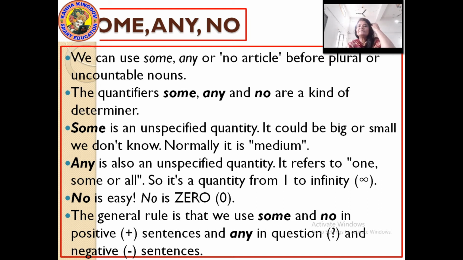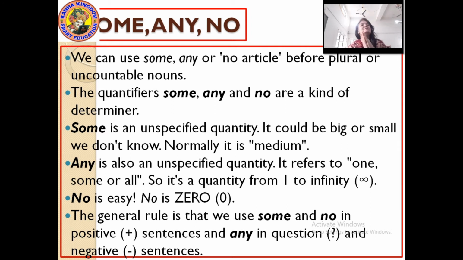Okay, the general rule is that we use some and no in positive sentences. Now the further rule says, if you want to use some or no, then it is used in general sentences like positive sentences, and any in question and negative sentences. Any is used in question forms, which means interrogative sentences, and in negative sentences.